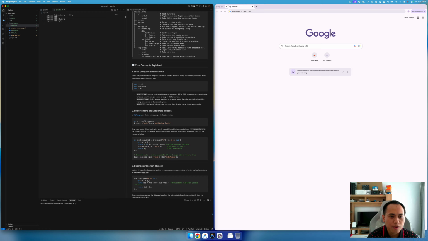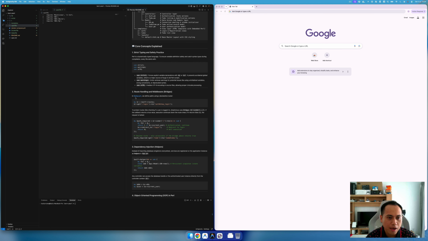Okay, use strict, warnings. Okay, this is similar to JavaScript. So this is how I quickly learn. Even though maybe I cannot code Perl right away, at least I understand the concept of how to code it, and given there is an example here, it should be quick for me to adapt to it. So lib, app, npm, define path using declarative route.